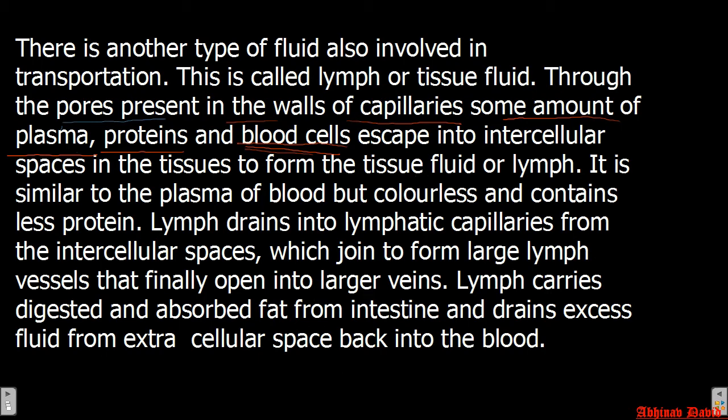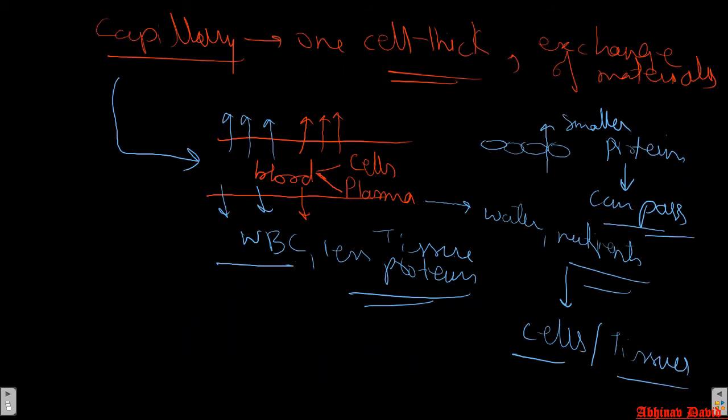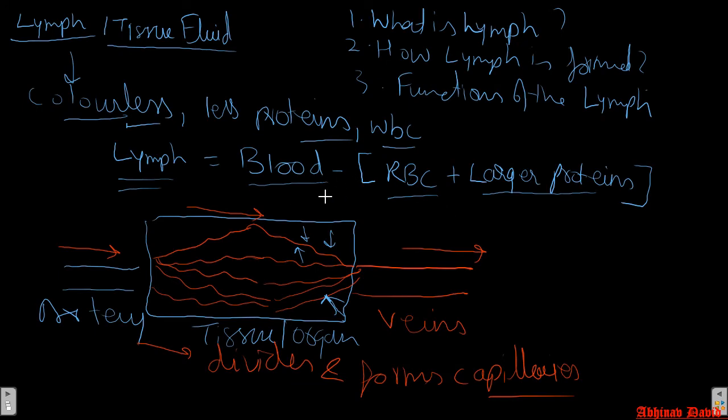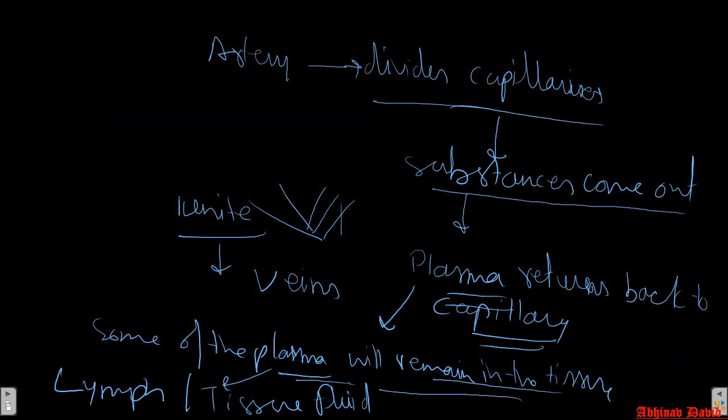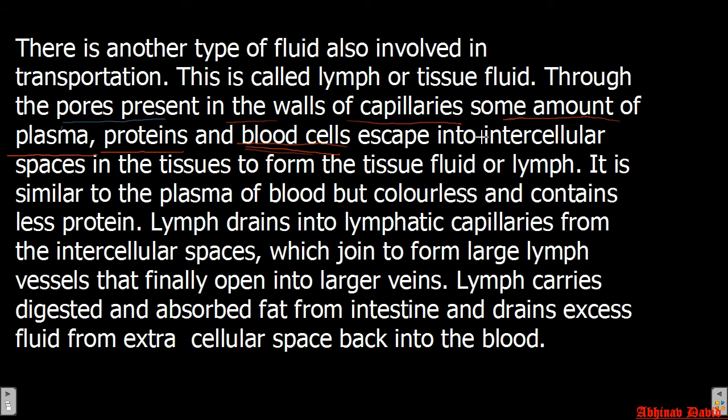If you remember, I gave you the equation at the start: if you remove RBC and the larger proteins from blood, you are going to get lymph. So lymph is colorless because it does not have RBC. Lymph has lesser proteins because the larger proteins cannot cross the pores of the capillaries.